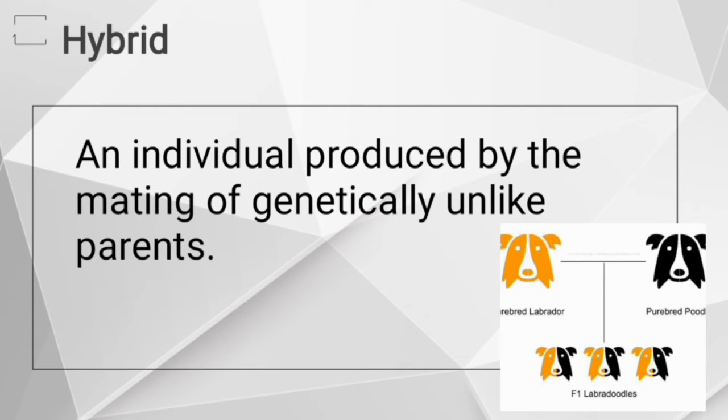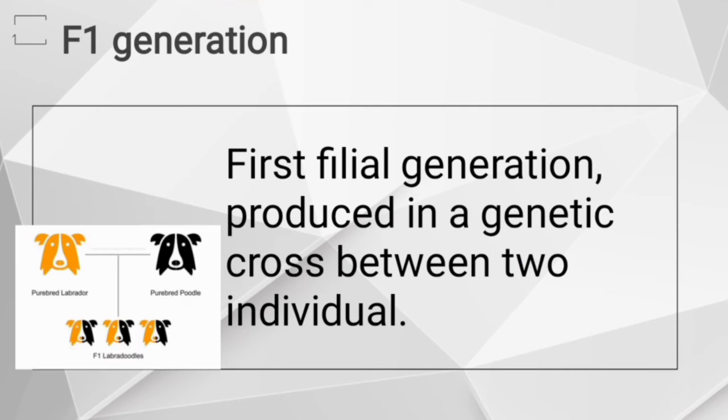Next is hybrid. A hybrid is an individual produced by the mating of genetically unlike or genetically dissimilar parents. Next, F1 generation, also called first filial generation. It is produced in a genetic cross between two individuals.